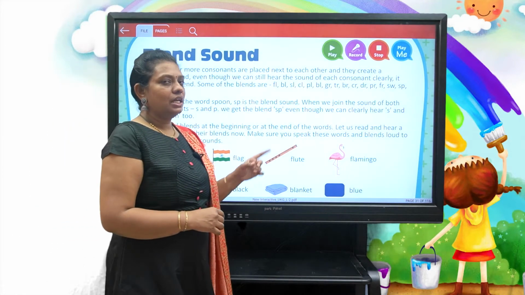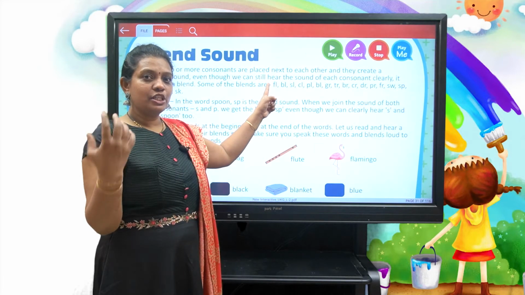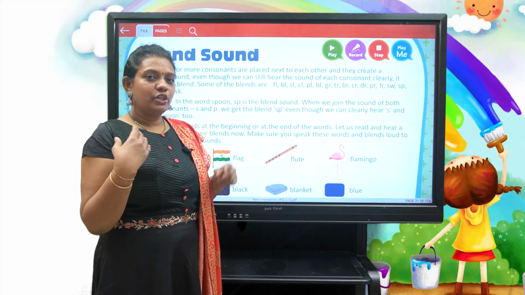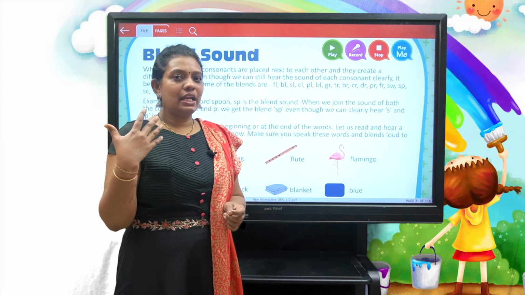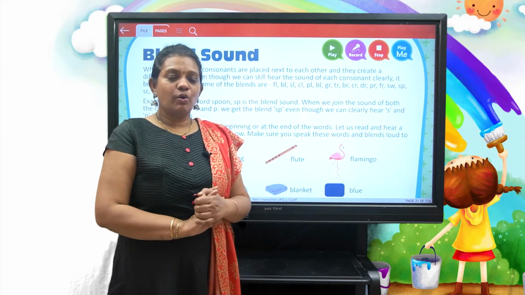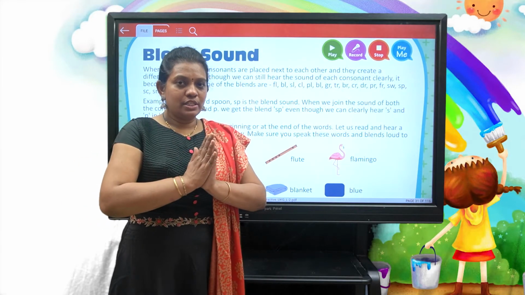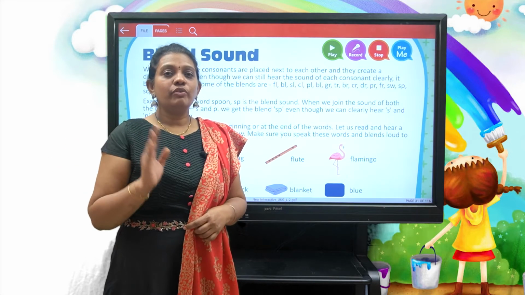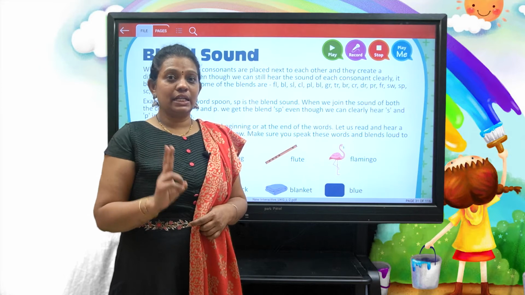When I am saying fl, right? Fl is a new sound that we are going to get. But when you say fl, are you able to hear the sounds f and l? So that's what blending is. Even though you combine two consonants and it gives a new sound, you will be able to hear the two consonant sounds very clearly.